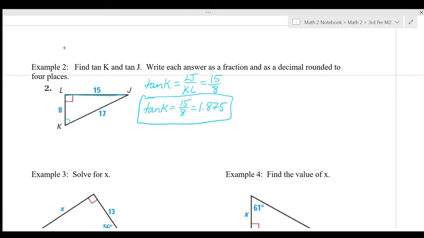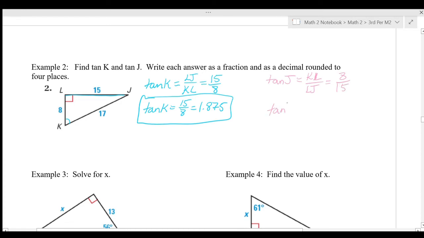And I'm going to go ahead and find the tangent of angle J as well. Tan J is going to be the opposite side, KL, over the adjacent side, LJ. Again, it's just going to be the reciprocal of tangent of K here. So that's going to be 8 over 15.